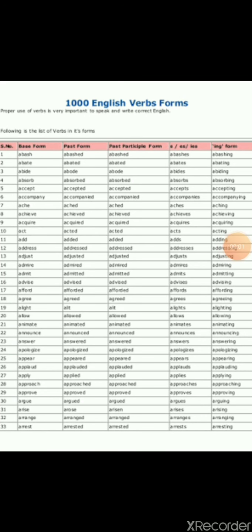Before I move to the session of the tenses today, I just want to explain you one very important thing, that is conjugation. What is conjugation? I hope that you must have heard this word. So the literal meaning of this word is the state of being joined together. Means how we are joining together all the things. Okay, so conjugation in English, what exactly is that? So our main concern is conjugation in English. So conjugation is the change that takes place in a verb to express tense, mood, person, and so on.